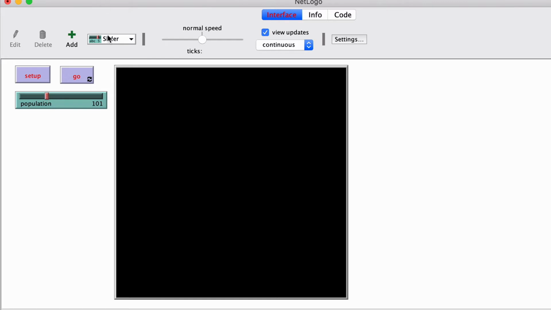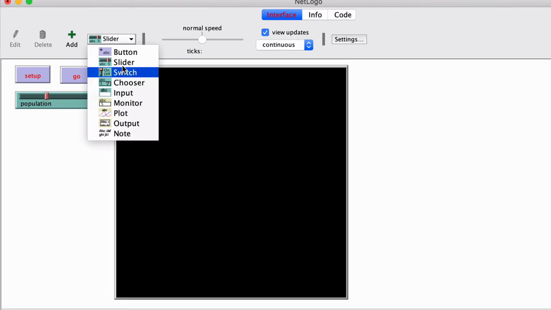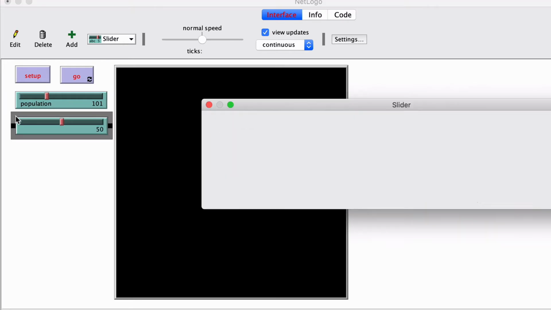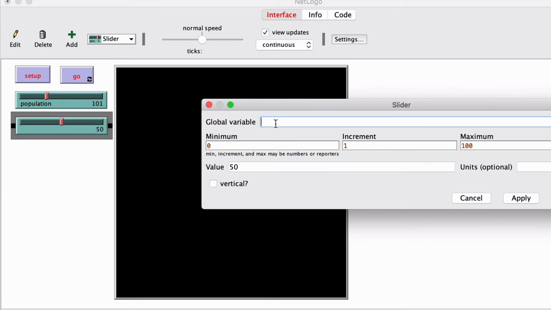Click OK. And you'll see we now have a slider where we can change the number of people in our simulation. Okay, let's create a second slider to specify how infectious the virus is. And we'll call this percent infectiousness. Sort of a shame it's such a complicated word, but that'll work.